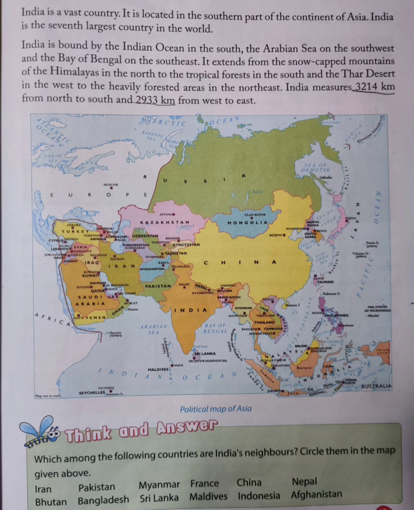India measures 3,214 km from north to south and 2,933 km from west to east. You can have a look and locate India in the continent of Asia, and there it goes. Now let's move on to the next page where we will be studying, let's see what?